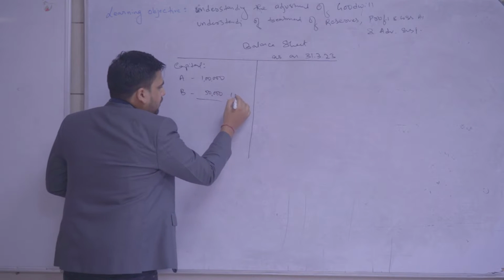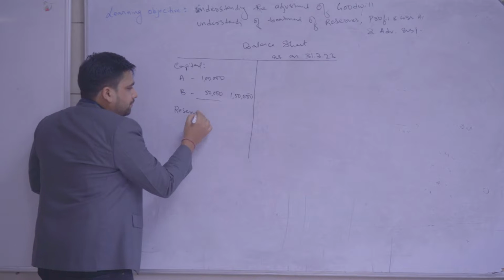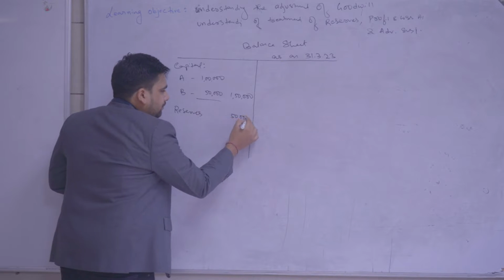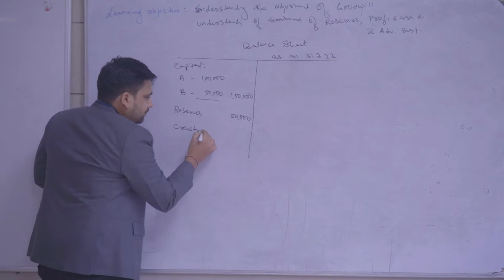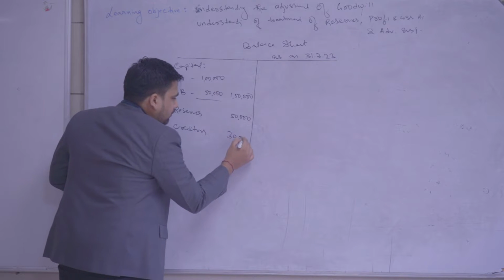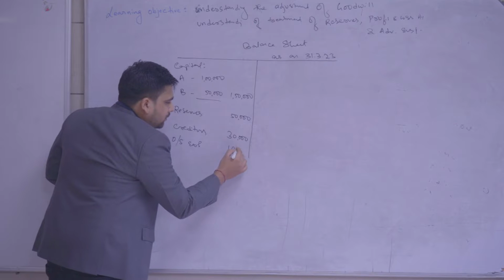They had reserves in their balance sheet of rupees 50,000. They have creditors of rupees 30,000. They have, say, outstanding expenses of rupees 10,000.